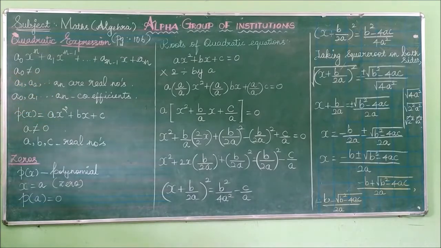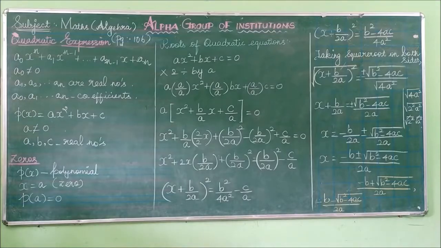In this, a0 is not equal to 0, and a1, a2, up to an are called real numbers. a0, a1 up to an are the coefficients. Coefficients of what? The variable in the given expression. So a0, a1 up to an are the coefficients for each and every term of the variable x.